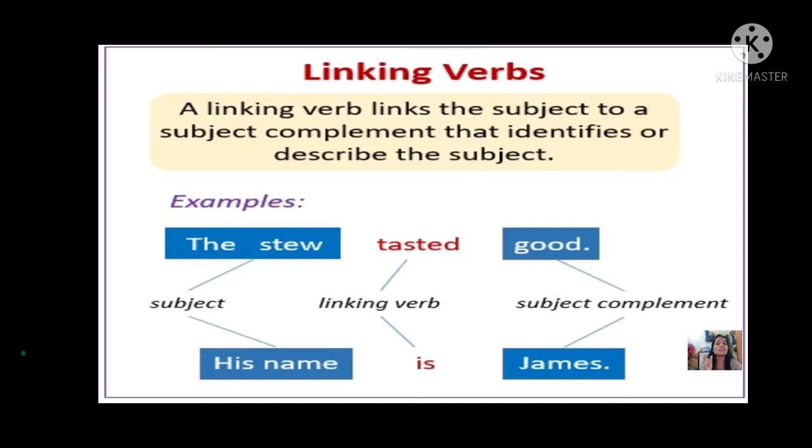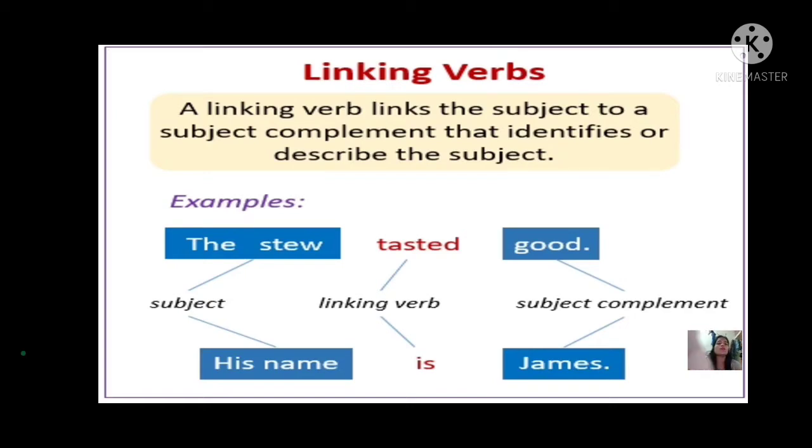If I only say, the stew good, will it make any sense? Yes or no? It won't make any proper sense. The stew good. But what is stew and what is good? For that I have to add one linking verb to it. The stew tasted good. Yes, his name is James. If I say his name James, will it make a proper sentence? No. His name is James.